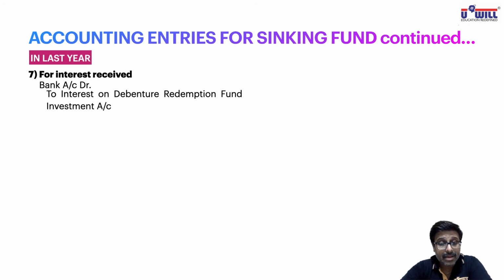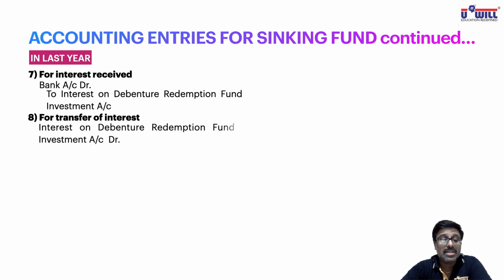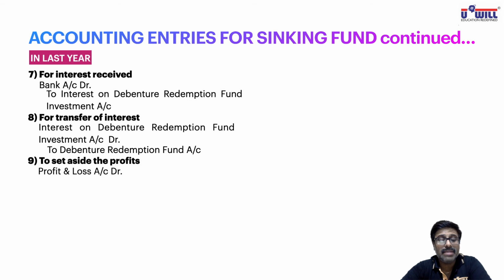Then, interest will again be transferred. So interest on debenture redemption fund investment account will be debited and closed, and will be transferred to debenture redemption fund account. And again we will keep aside the profits: profit and loss account debit to debenture redemption fund account.